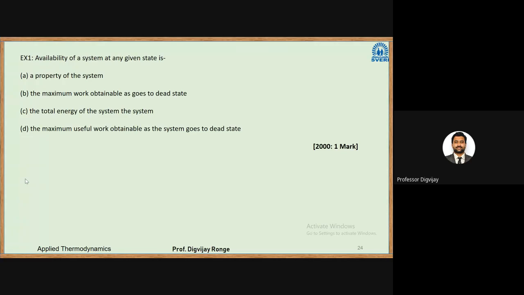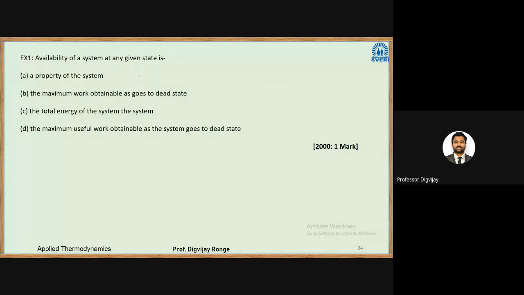There are two terms, availability and unavailability, or we can say exergy and energy. Let us first exclude the options which are not relevant.